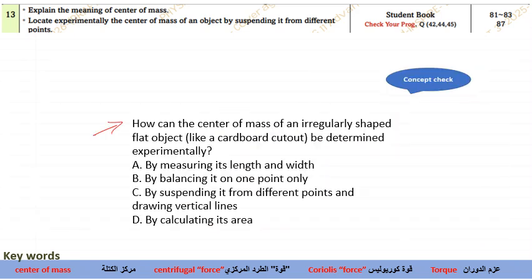see, this is the next question, which I explained in connection with the irregular lamina. How can the center of mass of an irregularly shaped flat object be determined experimentally? So what would it be? By measuring its length and width, by balancing it at one point, or by suspending it from different points. You know that for an irregular object, we have to suspend it from different points and draw the vertical lines. Okay, so this will be the way we calculate the center of mass.